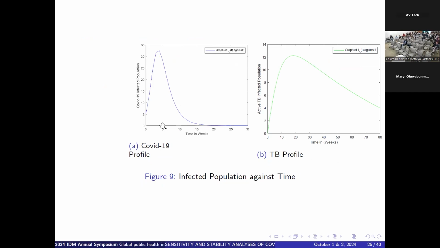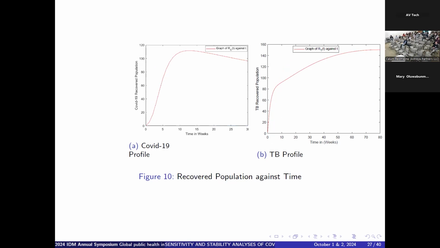Because of the rates of vaccination and recovery, that is the treatment factor, we can see a period of time in which there was an increase in the infected population, then we observe a decline. Over a period of time, the number of people infected with COVID-19 was able to approach and converge on 0, even though the number of people infected with tuberculosis did not have the same result. Even after the 88th week, the people infected with tuberculosis were still at about 4.